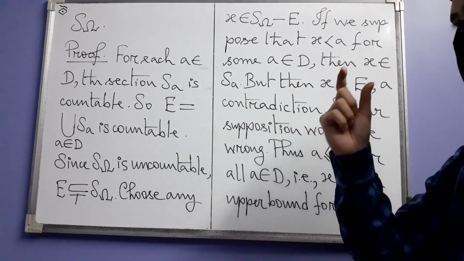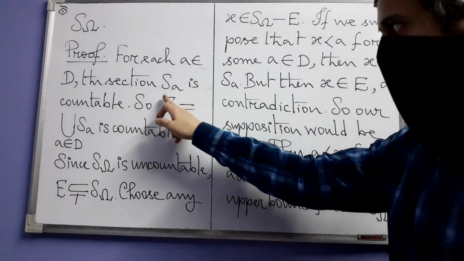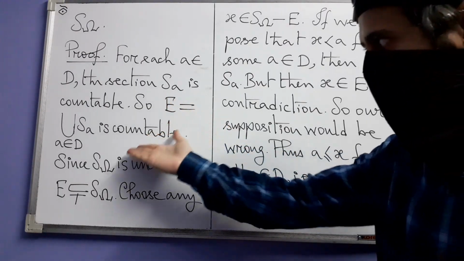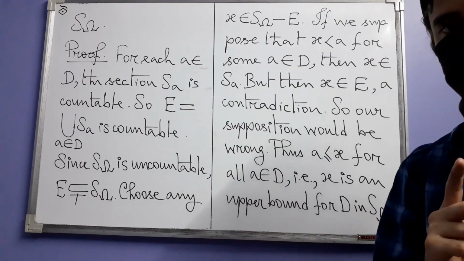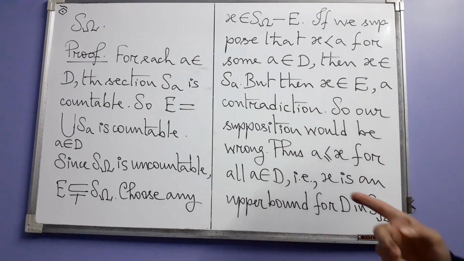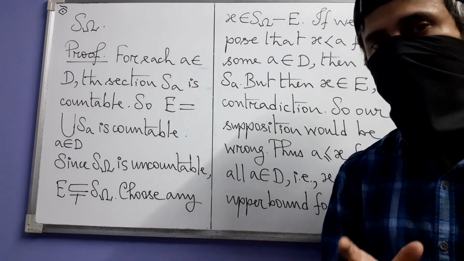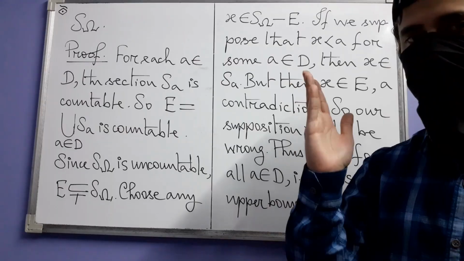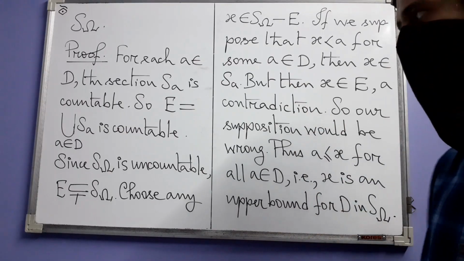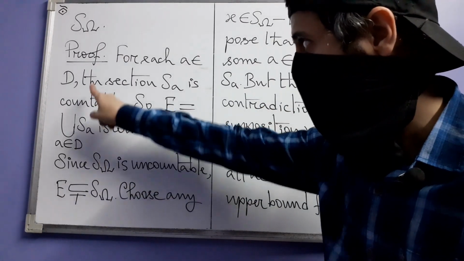So if you take all those S_A's and take their union, let me call that set, say E, that must also be countable. Why? Any union of countable sets is not countable in general, but this is a countable union of countable sets. That is why it is countable by a result that you know very well: a countable union of countable sets is countable. Why is it a countable union? Because D is countable.